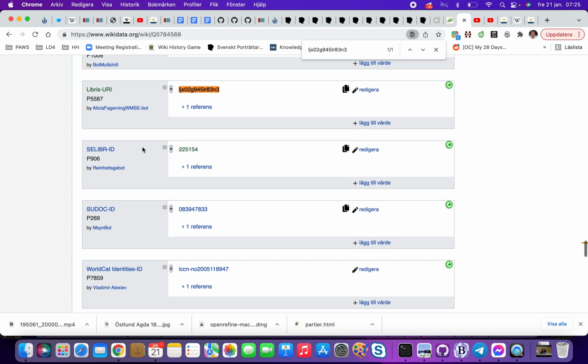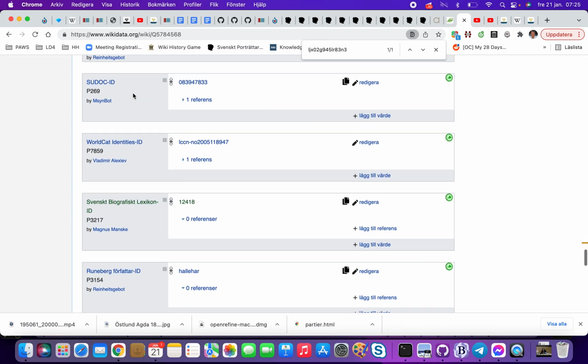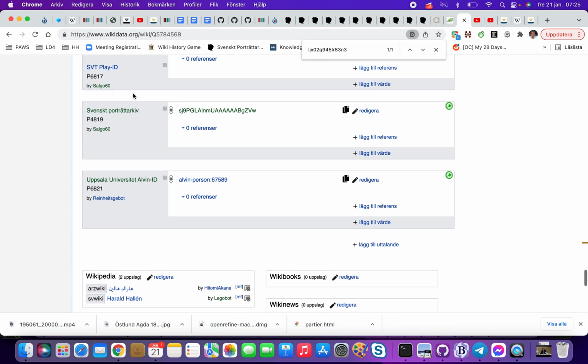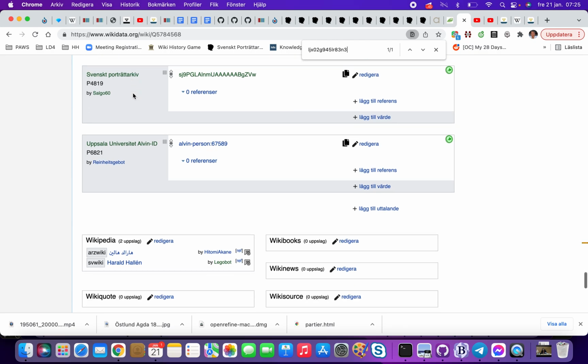This is the old ID, P9906, and P5587 is the new ID. They changed system. They did a linked data open system, but I think it's not as good as it could be.